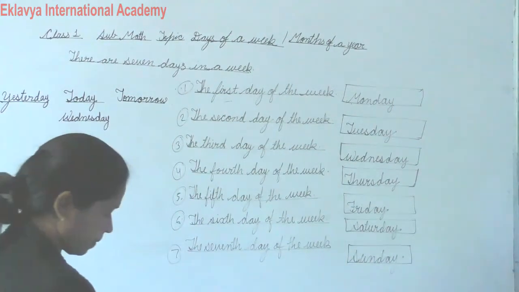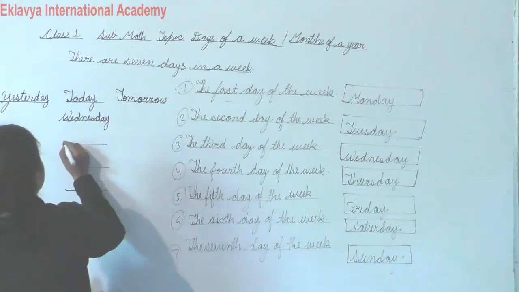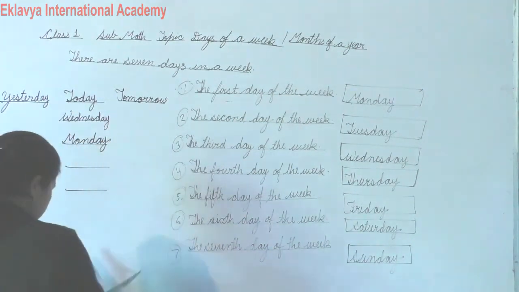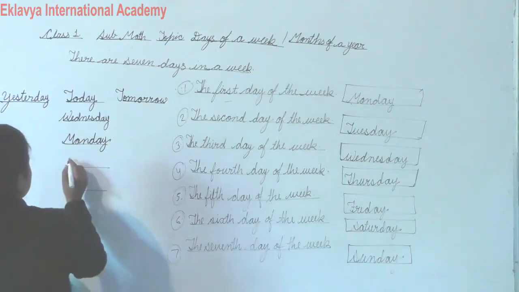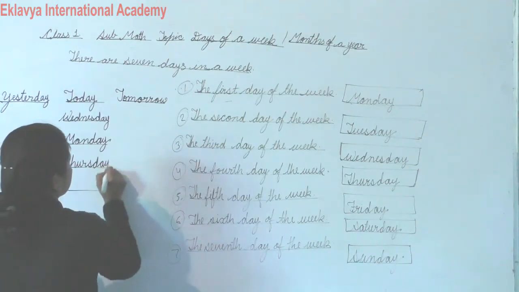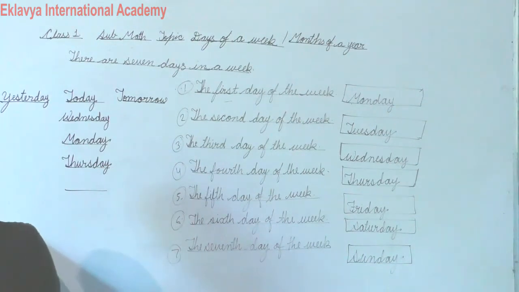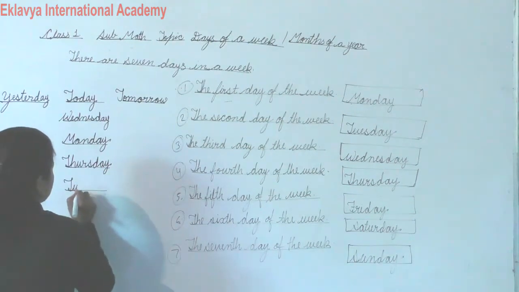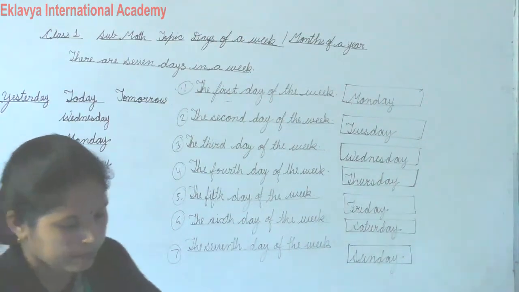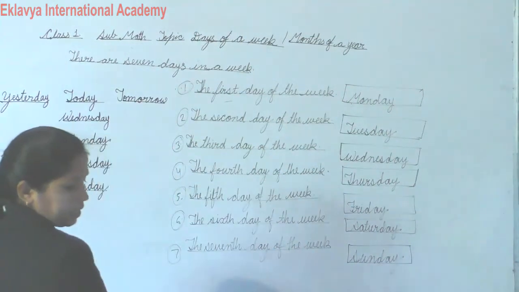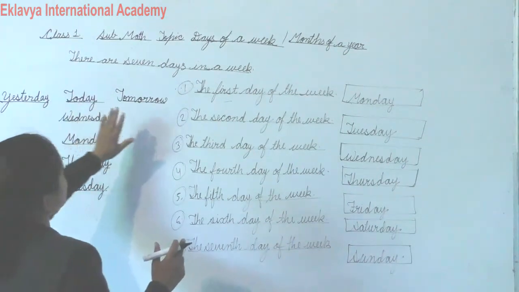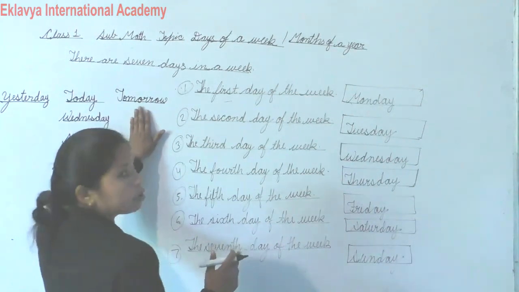So Wednesday and Monday. Next is Thursday. Next is Tuesday. Okay. So understand this. Yesterday is the day before today, and tomorrow is the day after today.